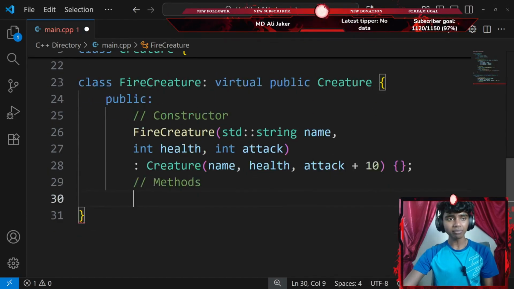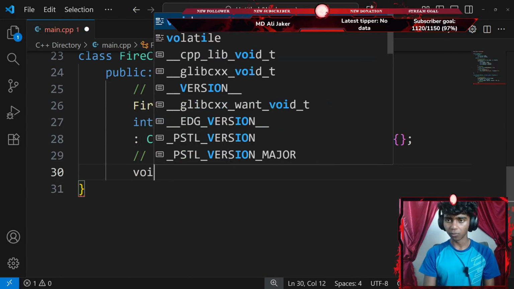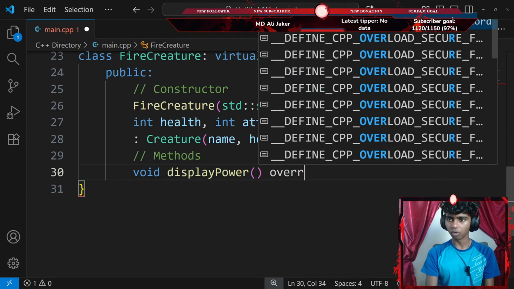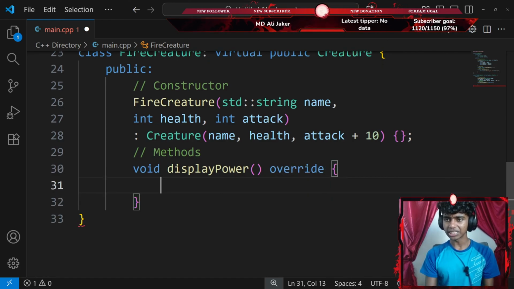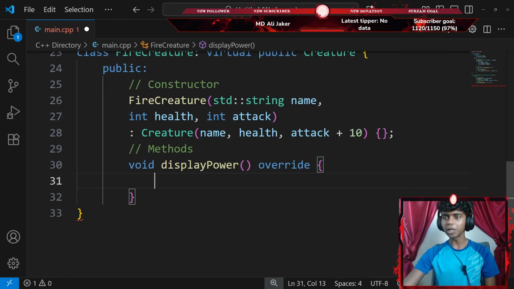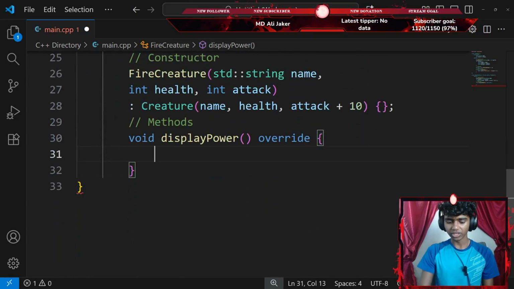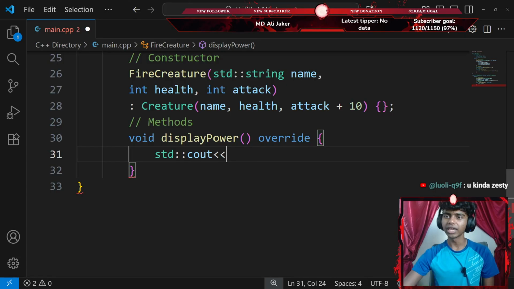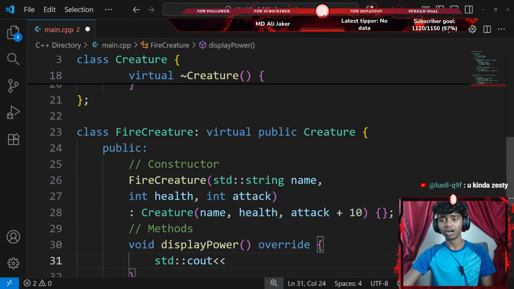That's it. I'm going to create a method now. I'm going to create a void method called display power, with a pair of parentheses, that overrides all the content inside my display power from my creature class. This is going to have a standard console output with an insertion operator. This is going to display my name, health, and attack.